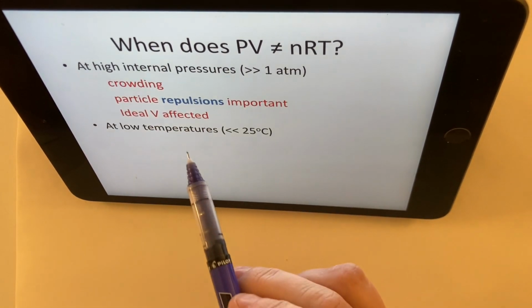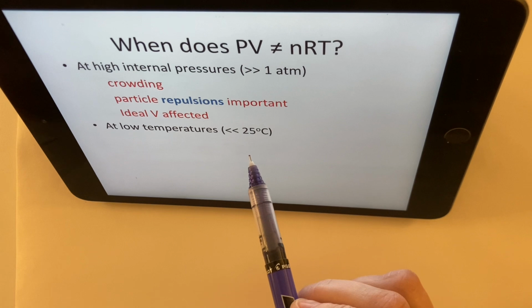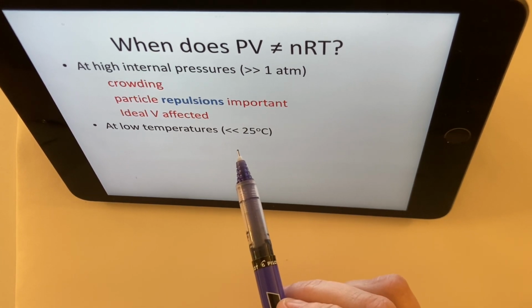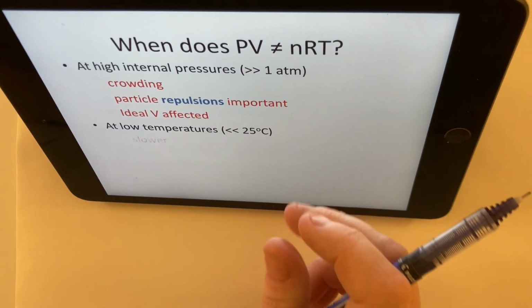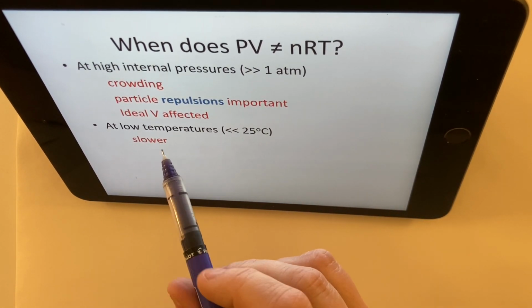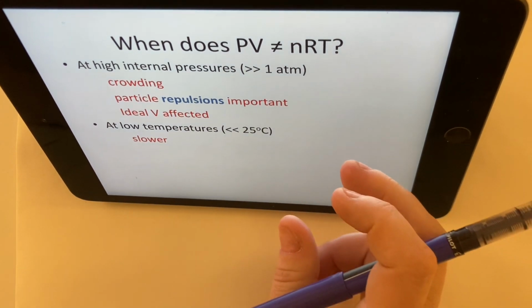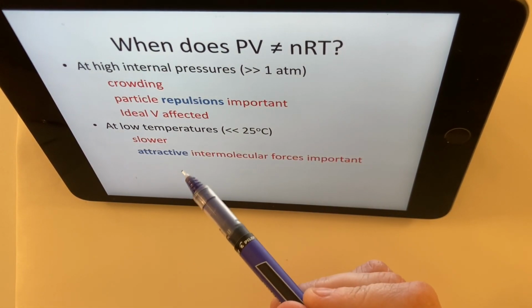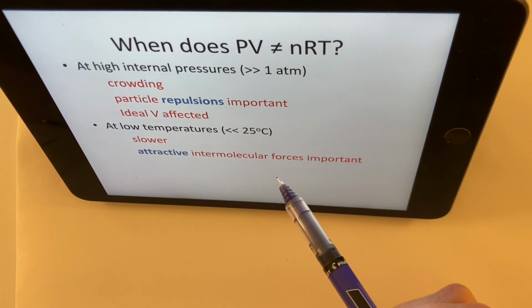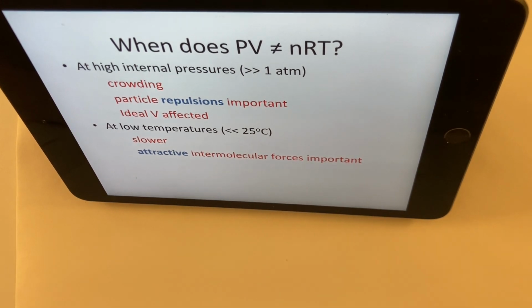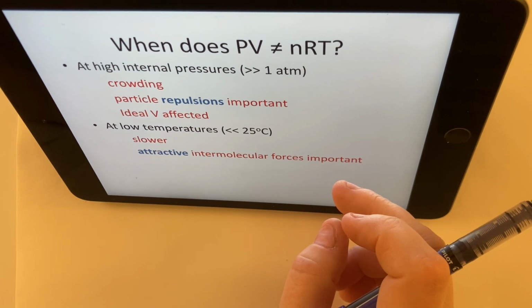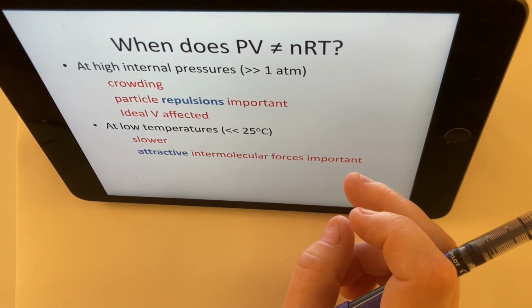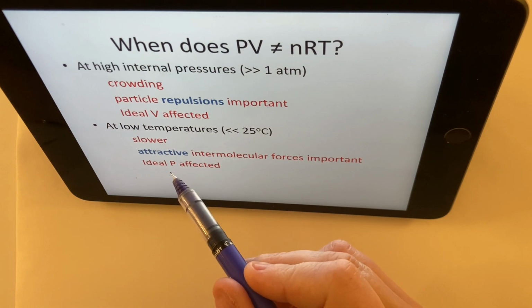And then at low temperatures, the lower and lower temperature you carry out an experiment, lower than the standard SATP temperature, then the particles are going to get more lazy. They're going to move slowly. And when they do collide, they might stick a little bit. They're attractive. Intermolecular forces become important, right? Those dispersion, dipole, and hydrogen bonding forces can become important. They can stick a little bit. And if they stick, that's going to slow them down even more, and they're not going to exert as much pressure.